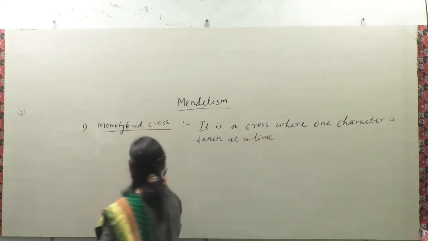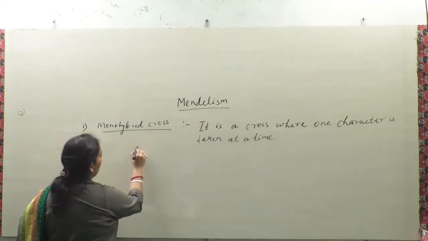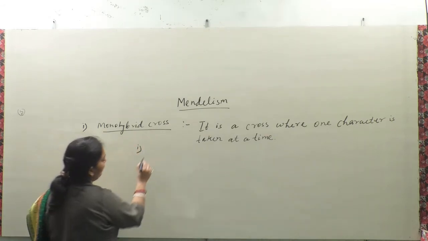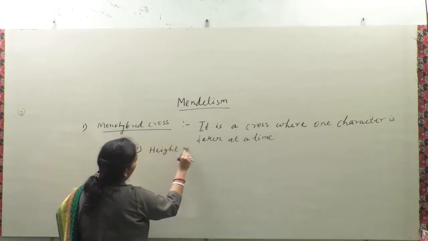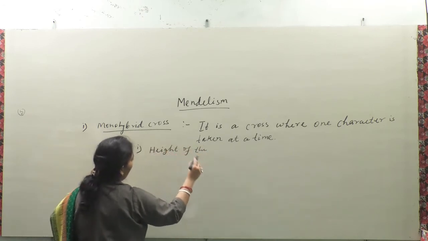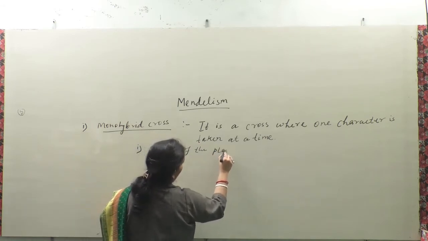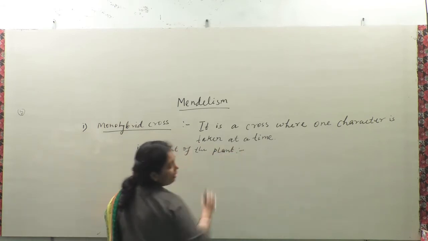One character only we can take here. Suppose for example, here we can take height of the plant. It is a cross pollinated crop.